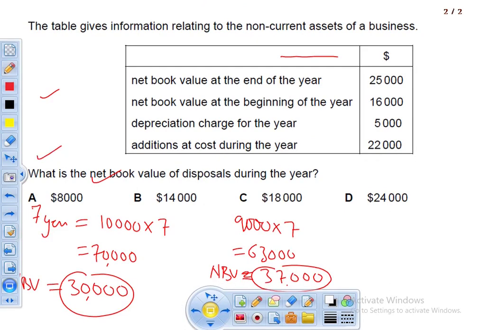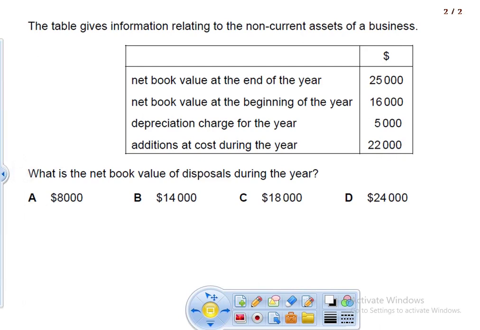Next question says, the table gives information related to the non-current asset of a business. Net book value at the end of the year is 25,000. Net book value at the beginning of the year is 16,000. Depreciation charge for the year is 5,000. And additions at cost during the year are 22,000.